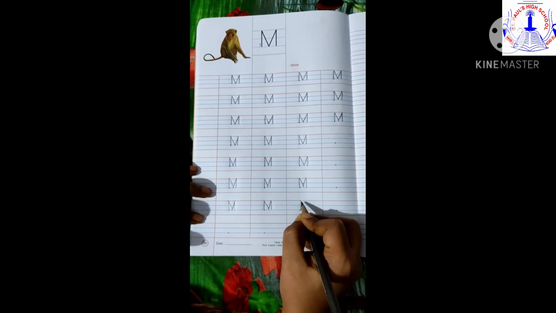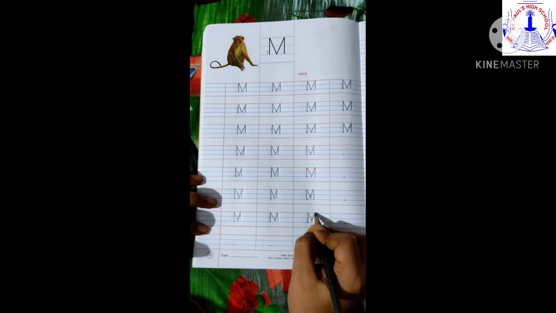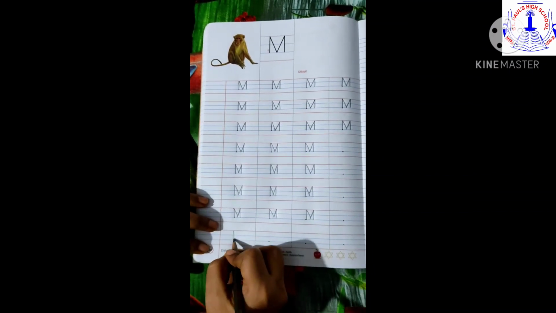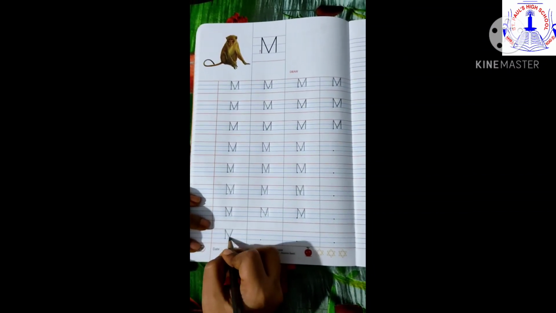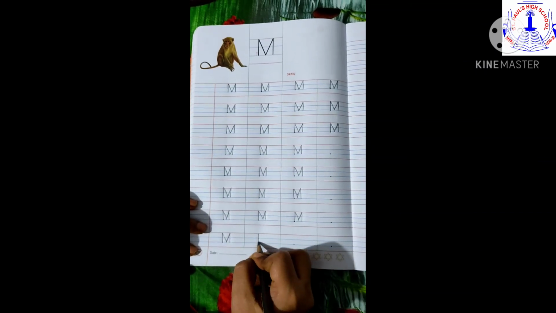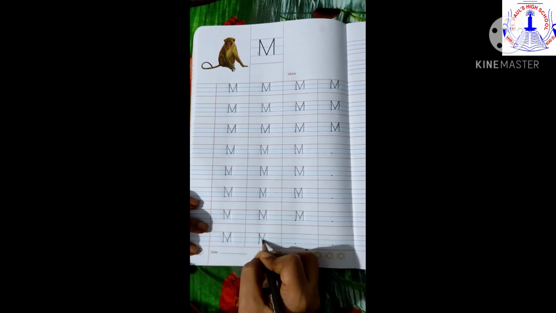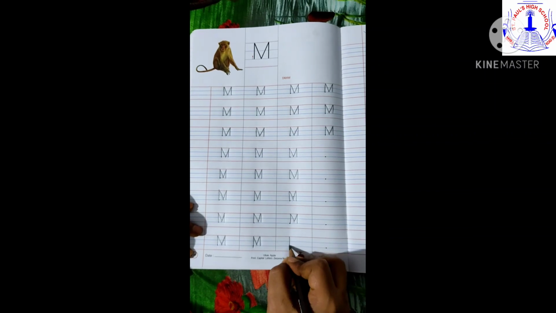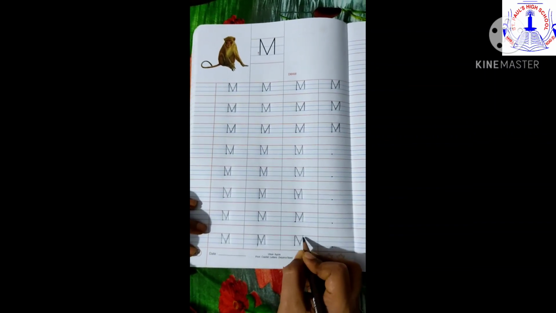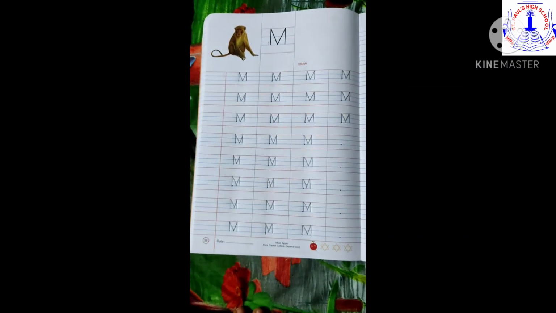So now you will be able to identify letter M, right? And you know the sound of letter M. M sounds mo. M for monkey. That's right children. So here we go. This is your uppercase M. So this is your letter M. Okay children. So I hope you have understood how to write letter M. Yes, I want you to practice this.